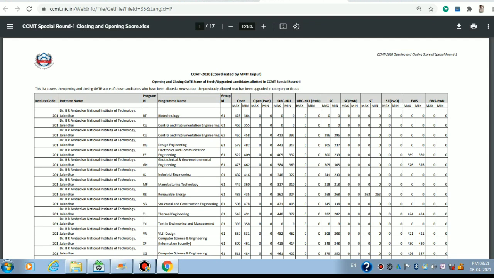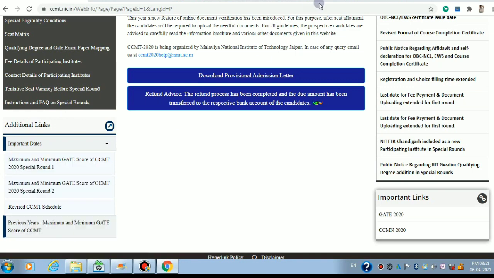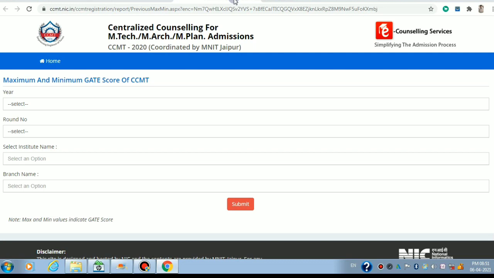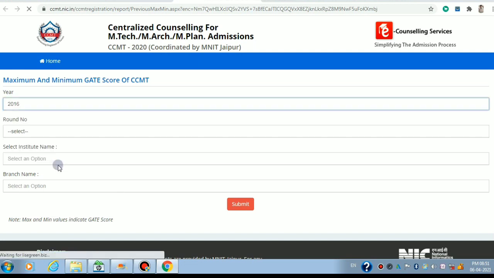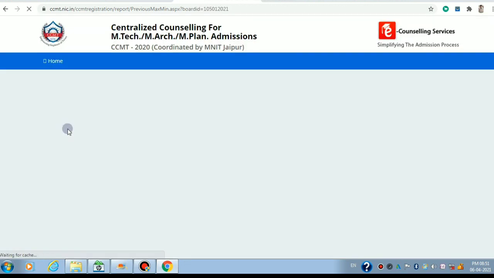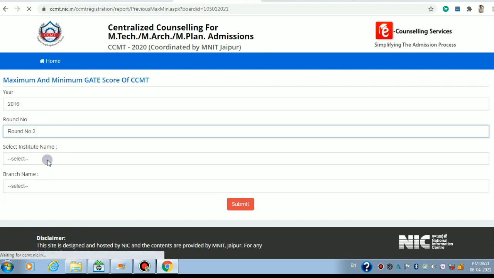But if you want to know the cutoffs for other years, then I already told you that you have to go to this hyperlink. After you click on this, you will be directed to a page something like this, in which you will have to select the year for which you want the cutoff. Suppose you want for 2016, then you can select the round. You have to specify the round for which you want the cutoff, suppose round 2, and you have to select the institute name.